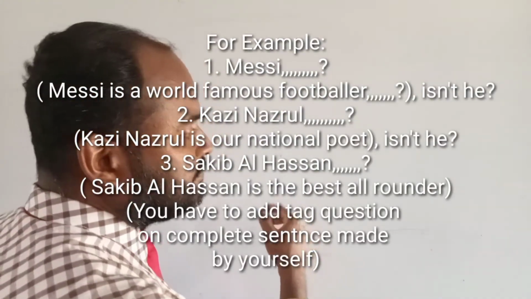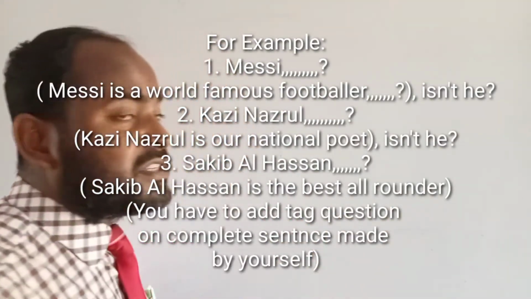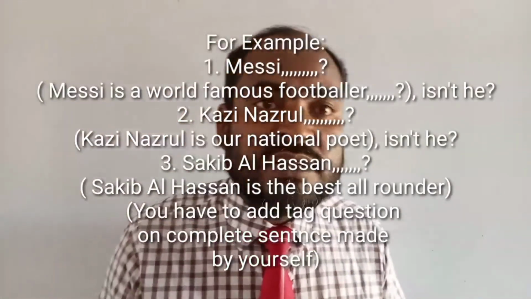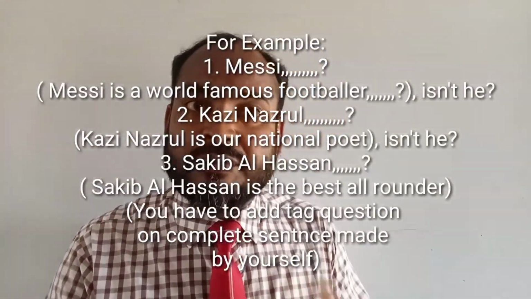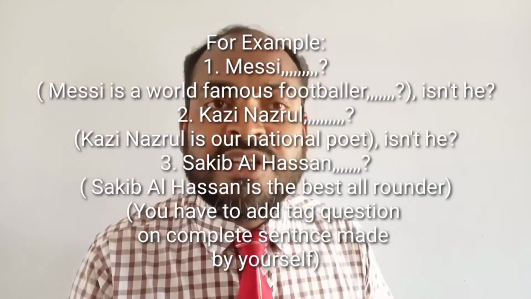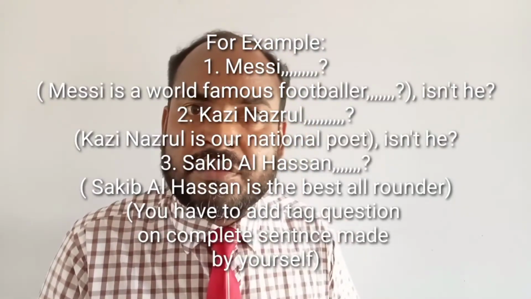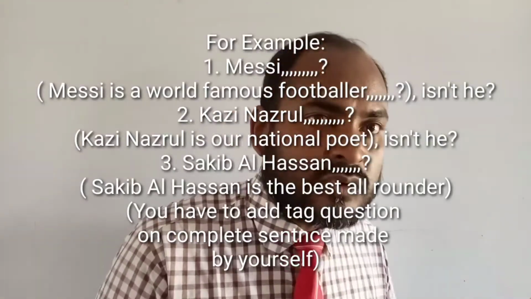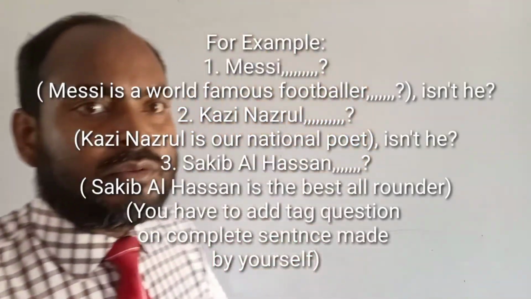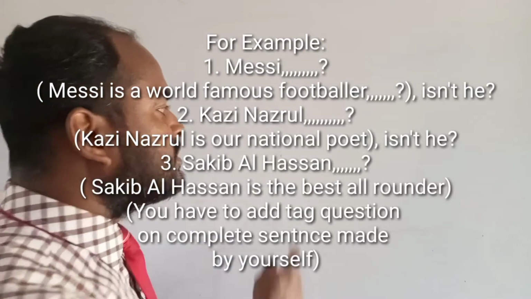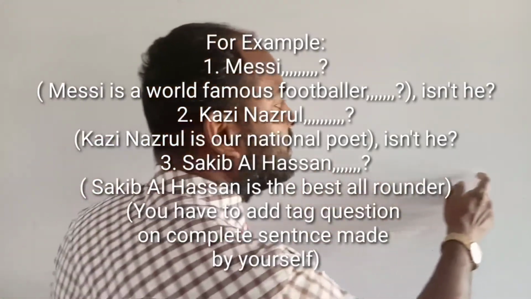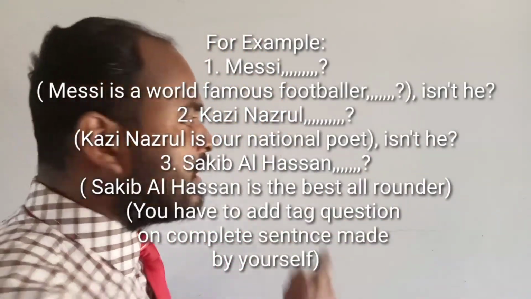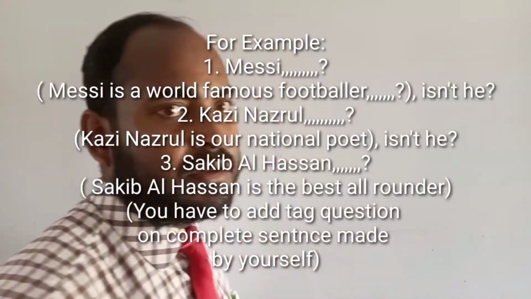In that case, at first you have to make a full sentence by yourself, and then you have to add the tag question on that complete sentence. Okay, suppose Messi is a good player, or Messi plays very well.